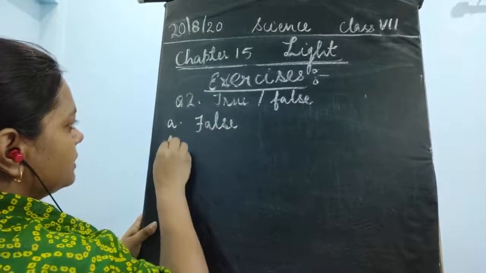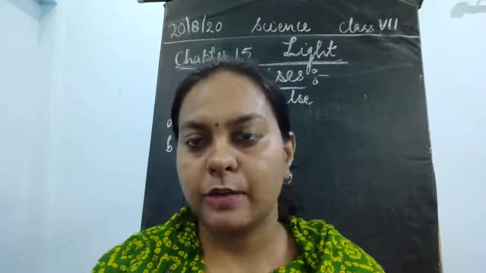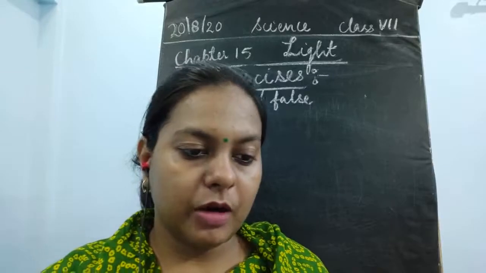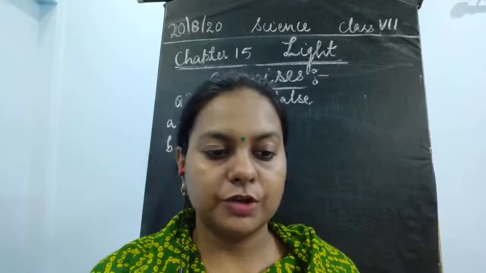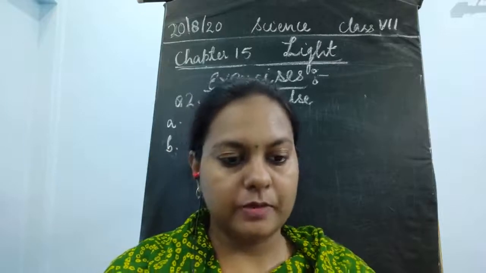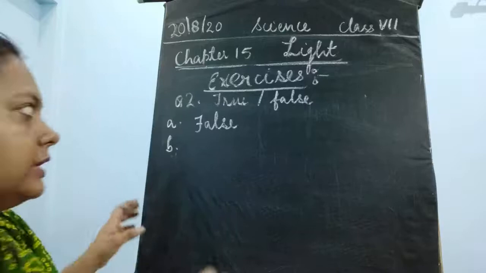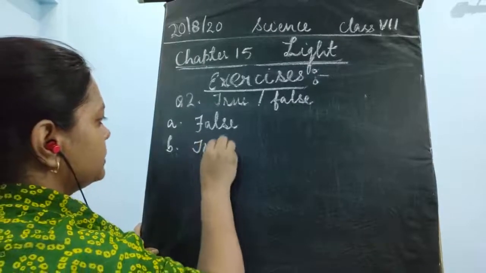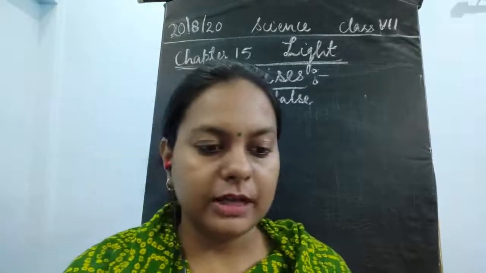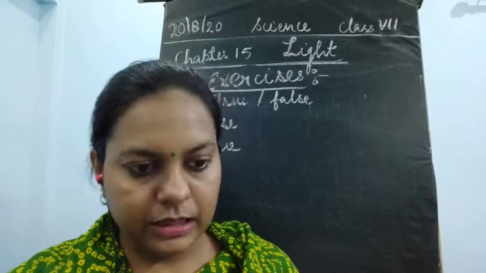This is false, because the image which is obtained is something different. We have already discussed this. Next is question B: a convex lens always forms a virtual image. A concave lens always forms a virtual image. Yes, it is always forming a virtual image. This concave lens always forms a virtual image. That is again a true statement.